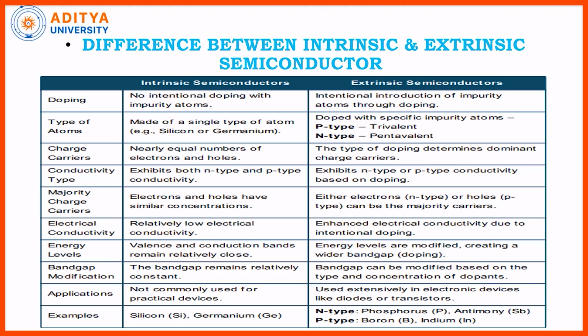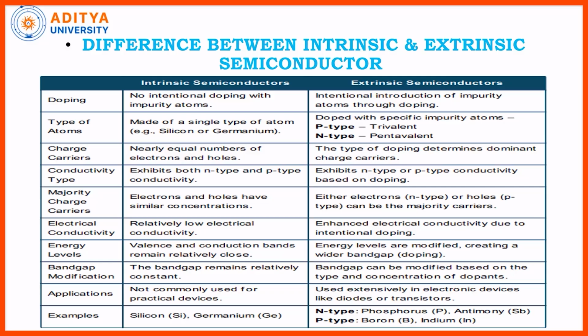Coming to the differences between intrinsic semiconductor and extrinsic semiconductor, by the process of doping: in the intrinsic semiconductor, there is no intentional doping with impurity atoms. In extrinsic semiconductors, doping is done with the help of third group elements or fifth group elements.